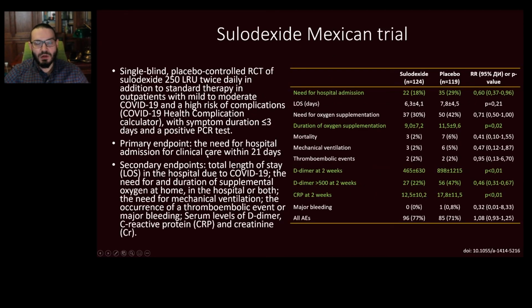But in another subpopulation of patients who were at higher risk of developing complications, the use of sulodexide for 21 days in outpatient facilities significantly reduced the need for hospitalization compared to those who did not use sulodexide. There was also an influence on the duration of oxygen supplementation and the level of D-dimer. So sulodexide was beneficial in such patients who were treated as outpatients and had some additional risk factors for the development of complications.